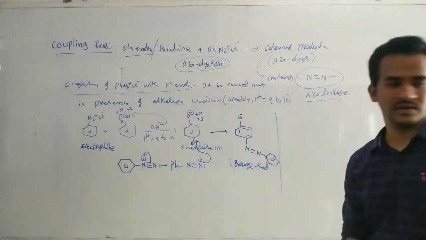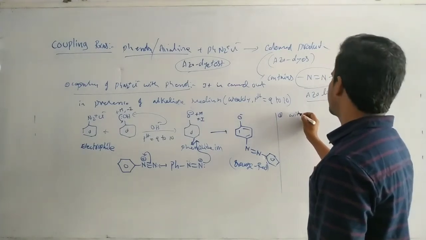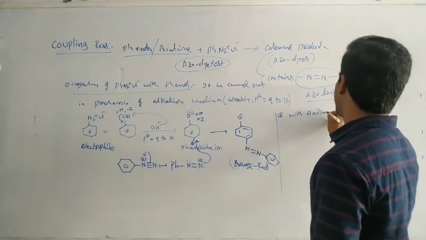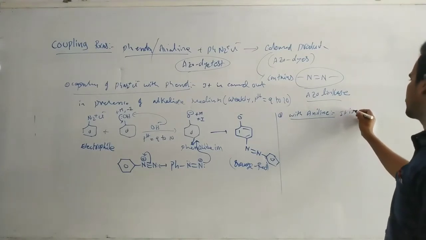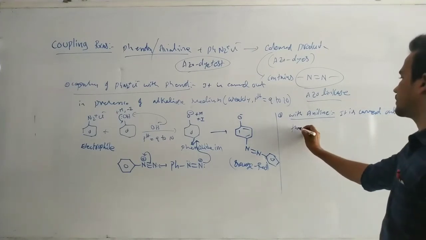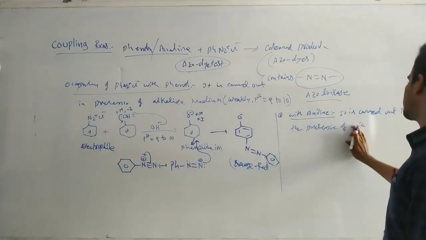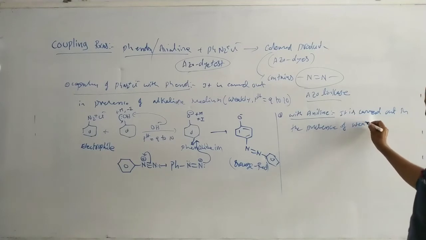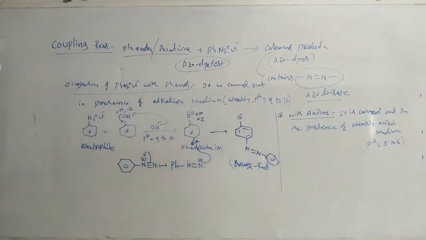Second one, coupling of diazonium salts with aniline. Actually here it is carried out in the presence of acid medium. That means here weakly acidic medium, pH 5 to 6. The pH of the solution is 5 to 6.